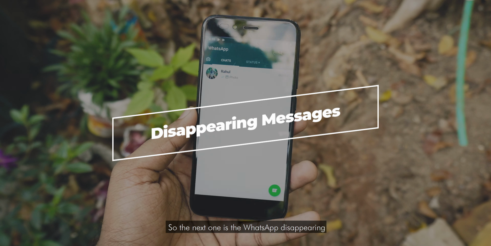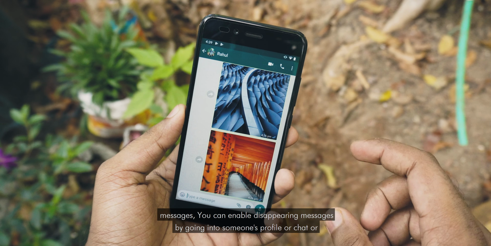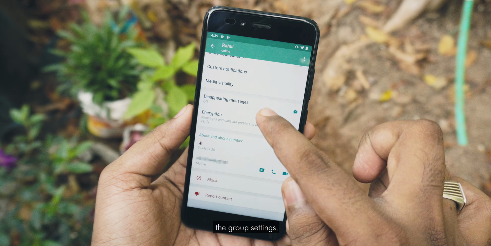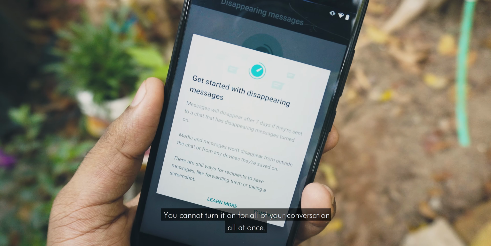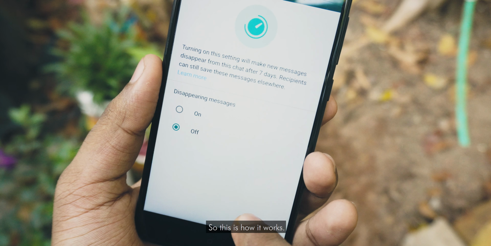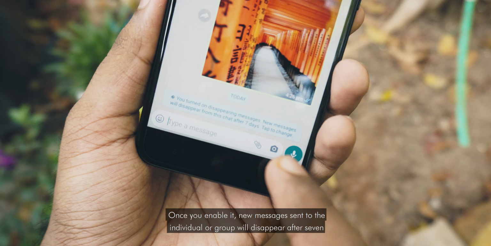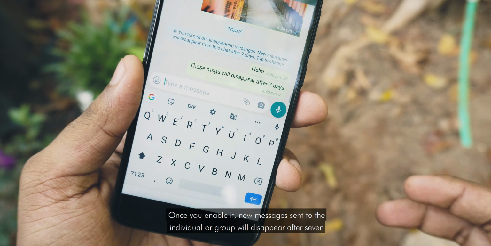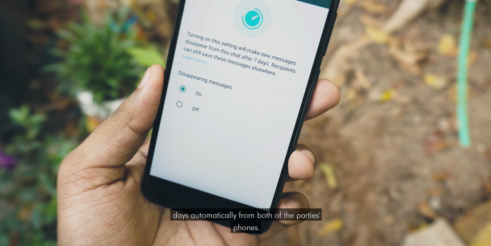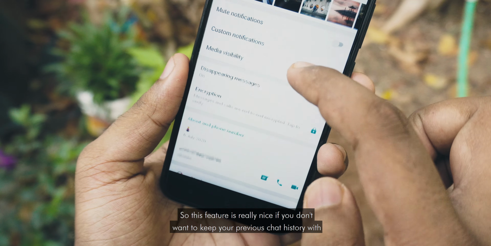So the next one is WhatsApp disappearing messages. You can enable disappearing messages by going into someone's profile or chat or the group settings. You cannot turn it on for all your conversations all at once. You have to do it one by one. So this is how it works. Once you enable it, new messages sent to the individual or group will disappear after 7 days automatically from both of the parties' phones. So this feature is really nice if you don't want to keep your previous chat history with someone.